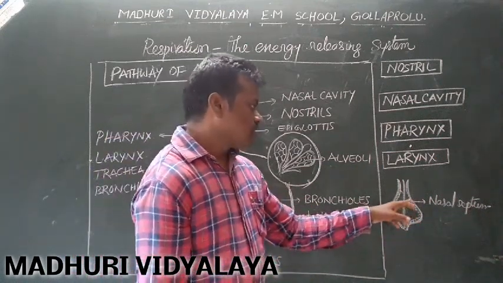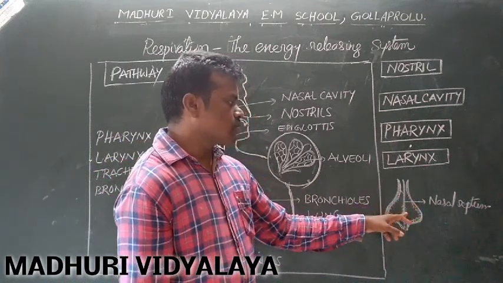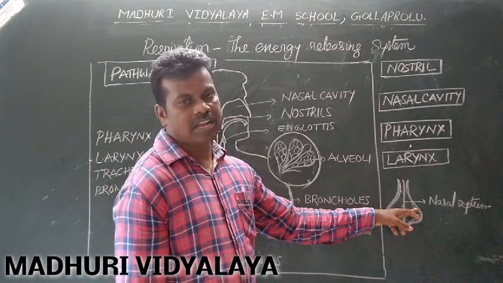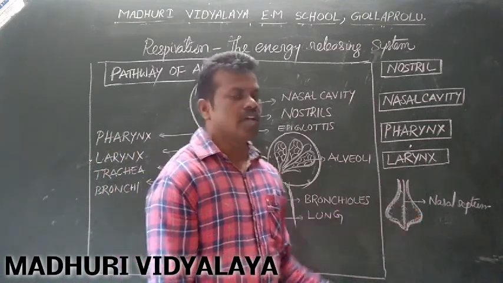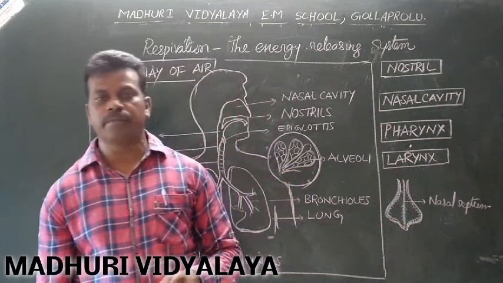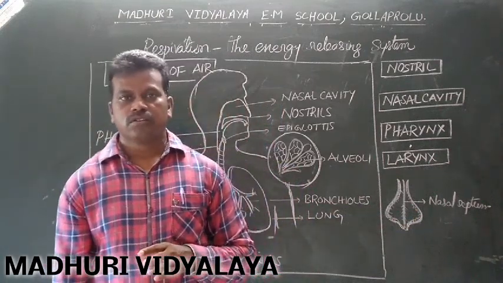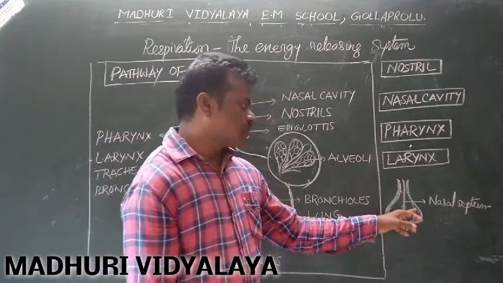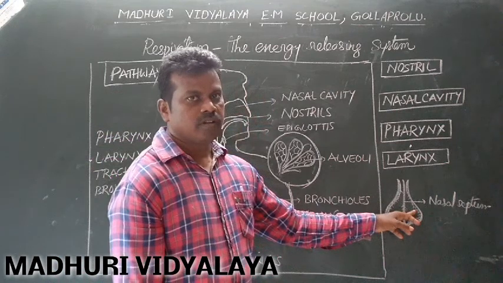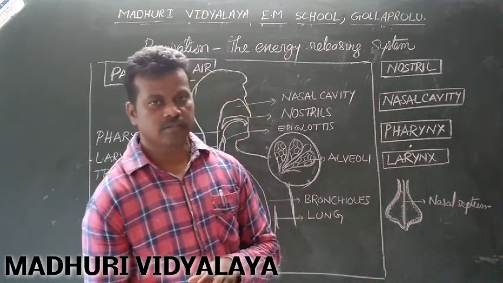Next, some of the dust particles also attach to the moist walls of the nasal cavity. As well, when we inhale, the air temperature is not equal to our body temperature. To bring it to our body temperature, the mucus glands play the major role. Clear?